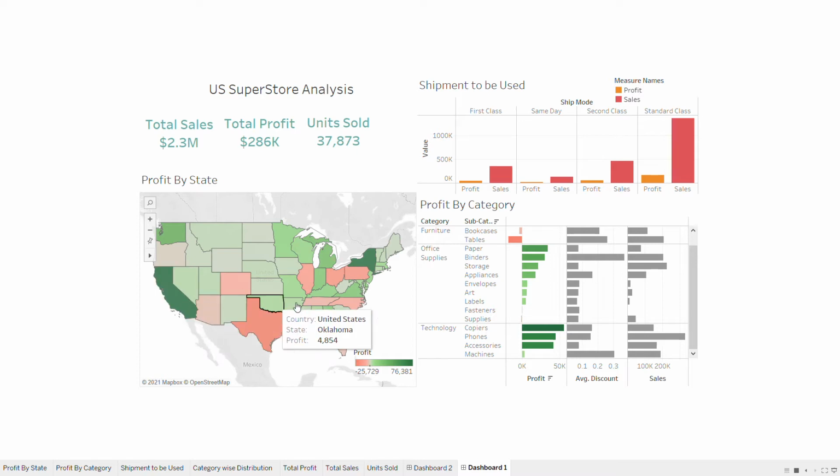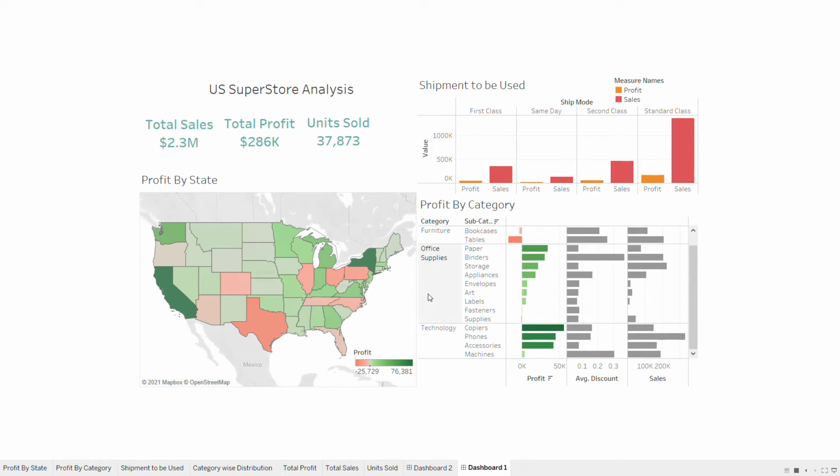As we move towards the red side, or towards the left side, the darker it gets, the more loss there is, and our largest loss is 25,729, which is recorded in Texas. So through this graph we can easily see the profit made by each state.